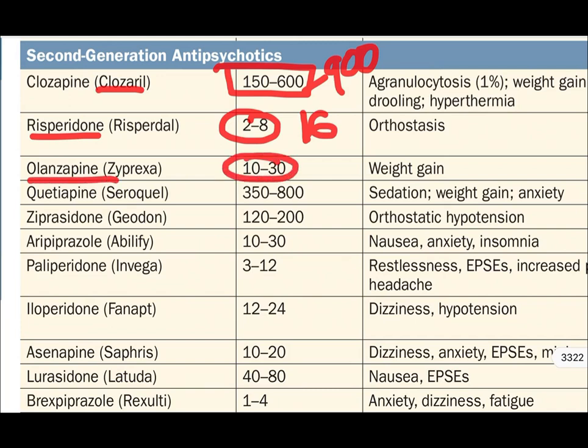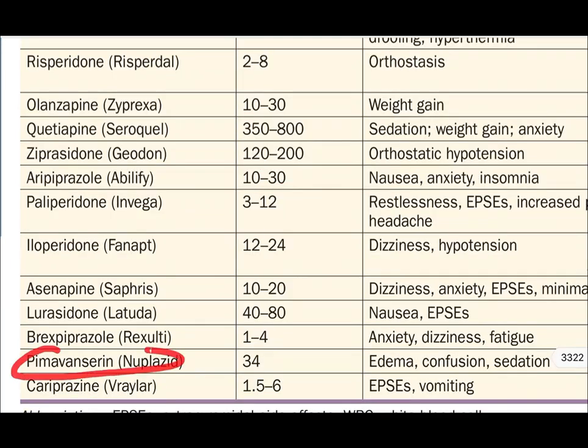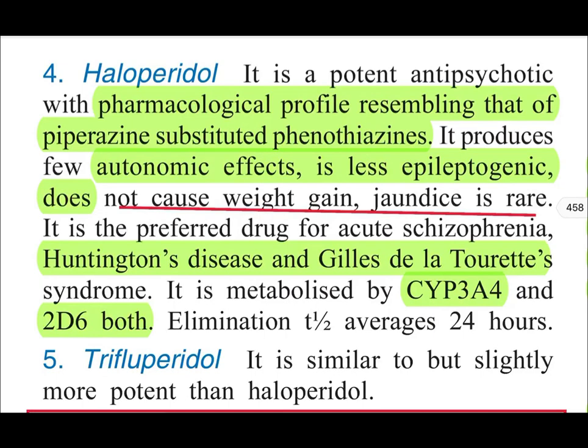Olanzapine 10 to 30 mg. Quetiapine 300 or 350 to 800 mg. Aripiprazole 10 to 30. Lurasidone, a new drug, 40 to 80. Pimavanserin. One main question which arises from that it is the drug which has been approved for the treatment of psychosis in patients with Parkinson's disease. We will see a few drugs briefly.